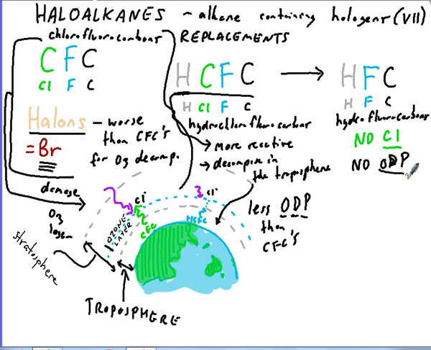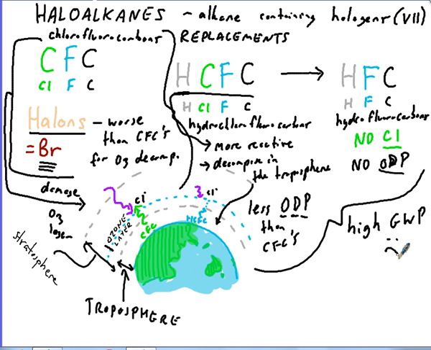Both HCFCs and HFCs, even though they have less or no ozone depletion potential, actually have a high GWP, which is not so good, because a high GWP means global warming potential. These chemicals are thousands of times more potent than carbon dioxide at trapping heat in the atmosphere, and therefore they're one of the chemicals that's at risk of causing global warming and then climate change. The concentrations of these gases will be much less than carbon dioxide, so carbon dioxide is still the main and most serious greenhouse gas, but still these have a high global warming potential.